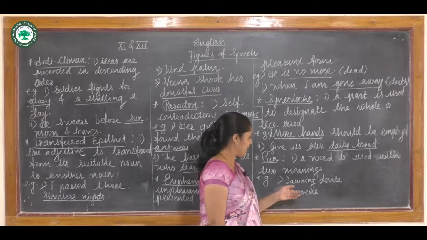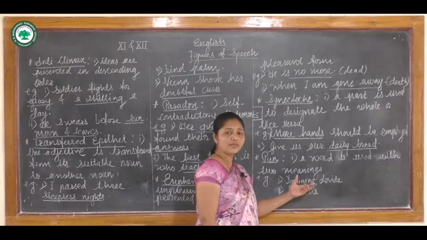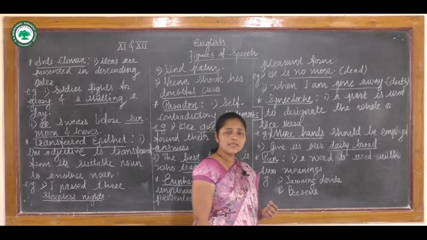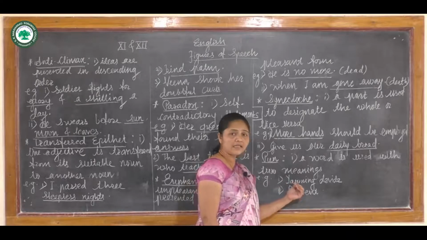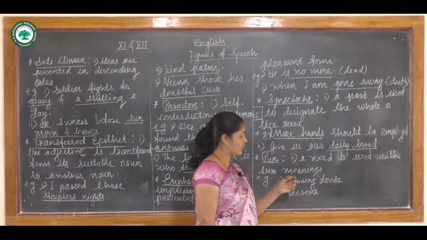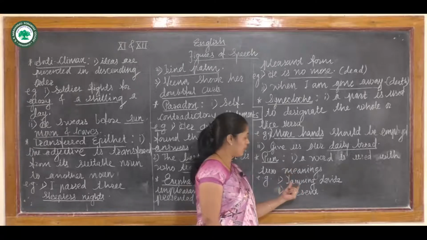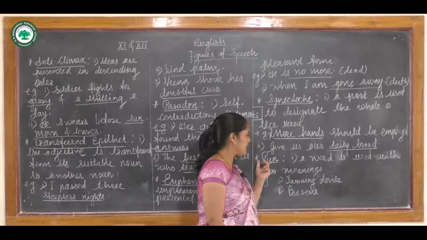For example, take yawning divide, the title of the text I want to give here. Yawning means what? Posing a big gap, that is called yawning, and inhaling deeply is also called yawning. Two meanings it has, the word yawning. So we can say here the figure of speech is pun.